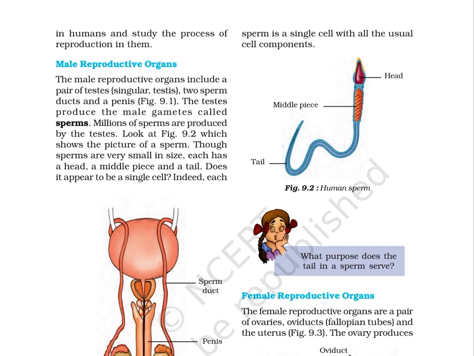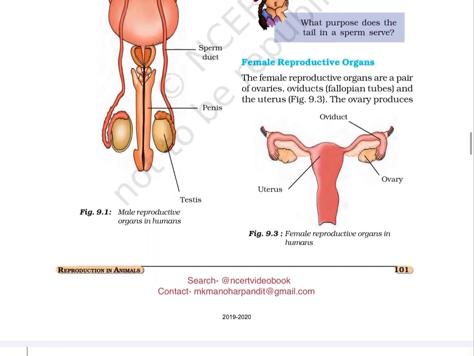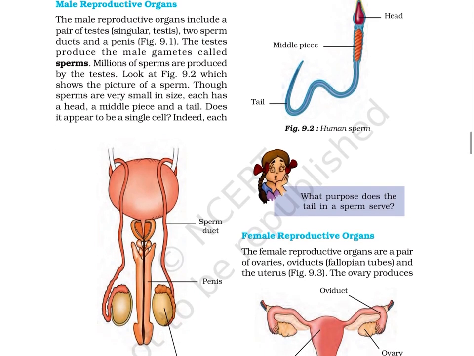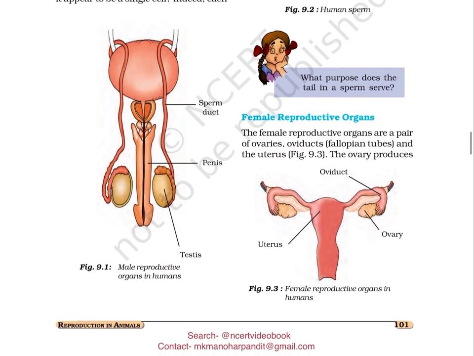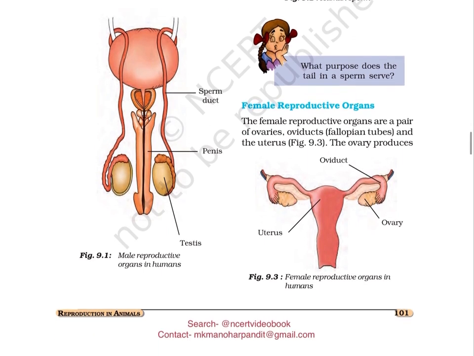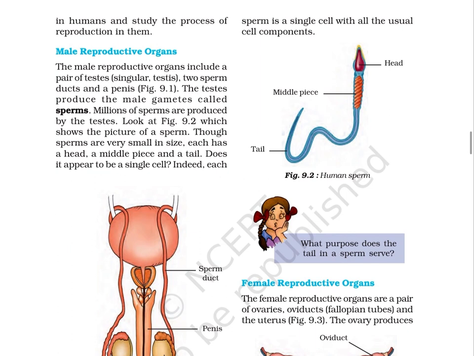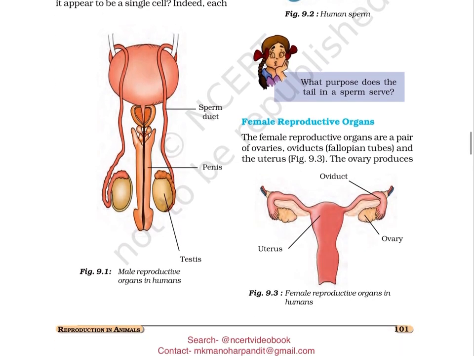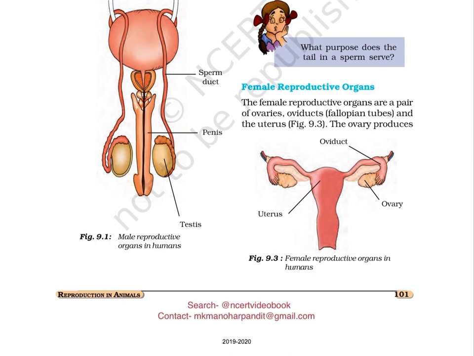Those sperms are very small in size. Each has a head, a middle piece, and a tail. Does it appear to be a single cell? Indeed, each sperm is a single cell with all the usual cell components. Figure 9.1 depicts male reproductive organs in humans. In the image, we can clearly see the penis, testis, and sperm duct. Figure 9.2. Human sperm. We can clearly see the tail, the middle piece, and the head. Paheli wonders, what purpose does the tail in a sperm serve?